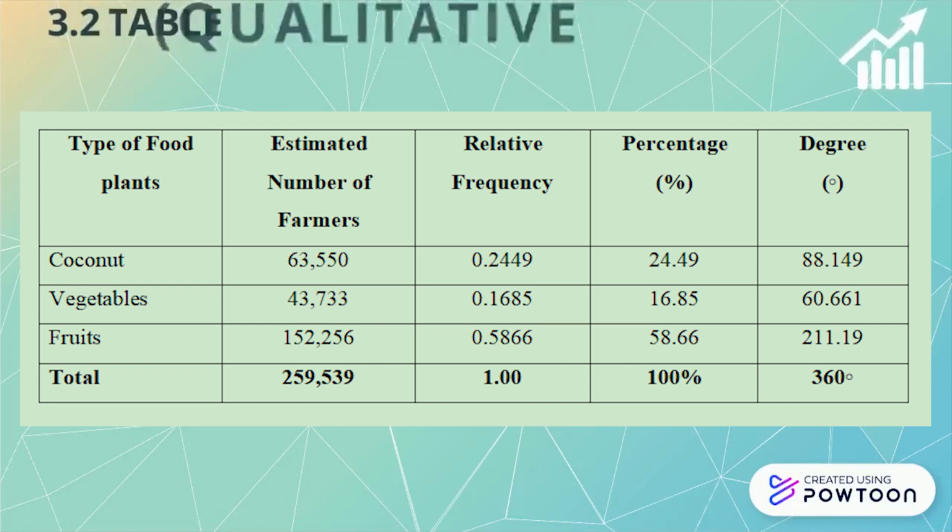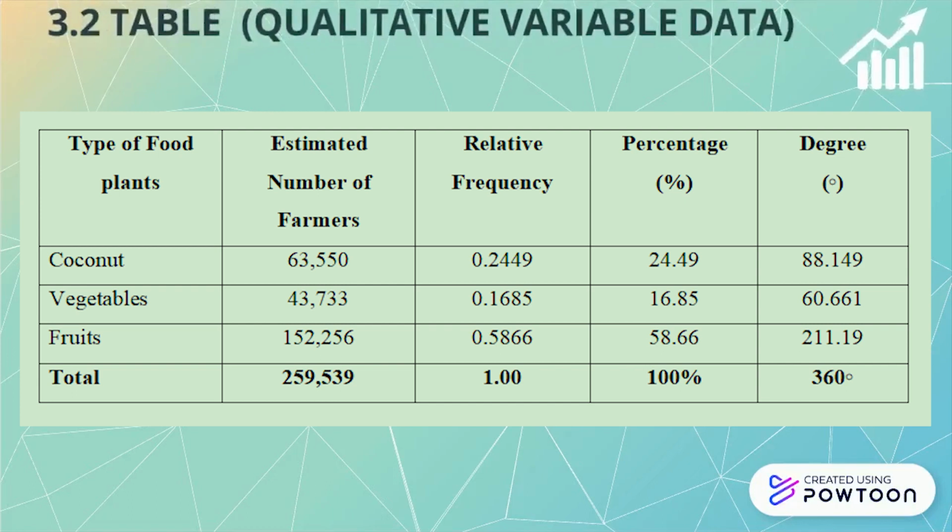So let's move to the second graph. For this graph we use a pie chart. Let's have a look at the table. In the first column of this table we have type of plants. Second column, estimated number of farmers. Third column, relative frequency. Fourth column, we have percentage. And the fifth column, we have degree.